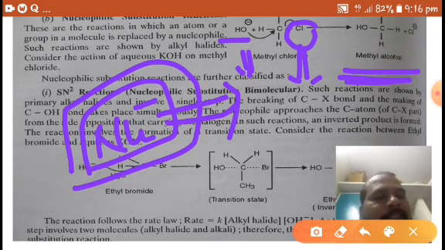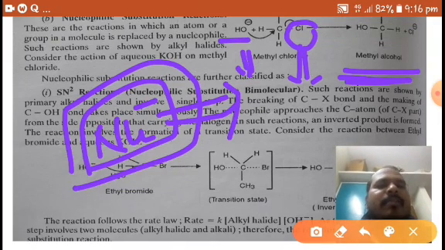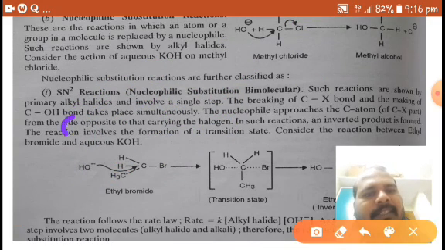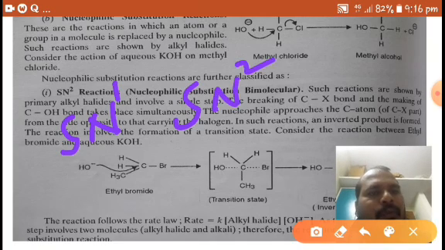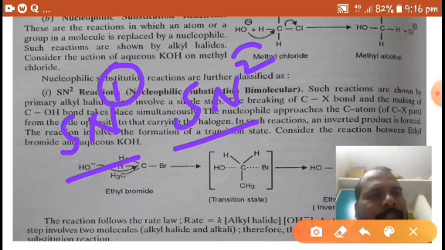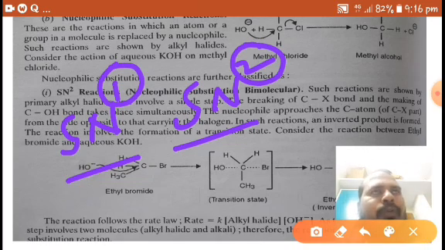Again, these nucleophilic substitution reactions are further classified into two types. One is the SN1 reaction and the other is the SN2 reaction. SN1 and SN2. One means unimolecular, two means bimolecular.